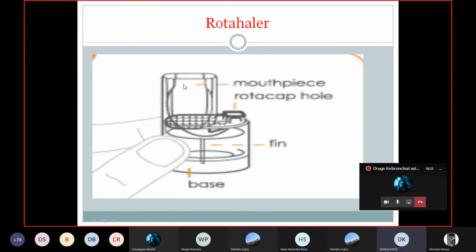So this is a mouthpiece, that is the upper portion. This is a rotacap hole in which the capsule that contains the drug is kept, and this is the base. So after putting the capsule in this rotacap hole, you have to rotate the base.